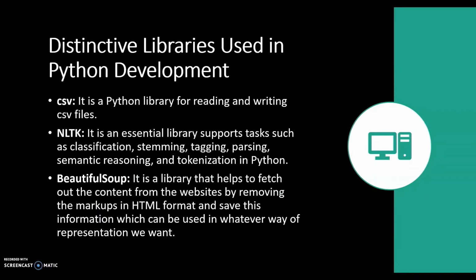The libraries used here are CSV, for the reading and writing of CSV files. NLTK is an essential library supporting tasks such as classification, stemming, tagging, parsing, and tokenization in Python, and Beautiful Soup is a library for fetching the content from websites by removing the markup in HTML.